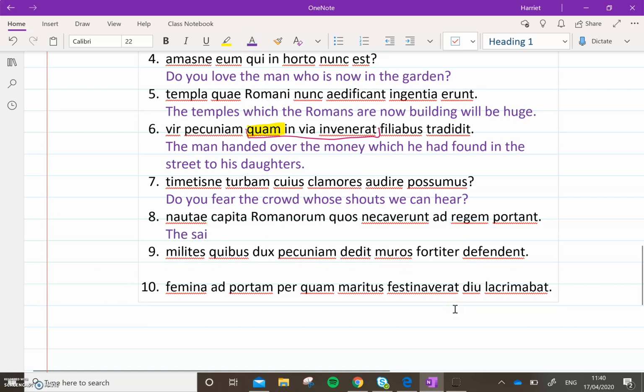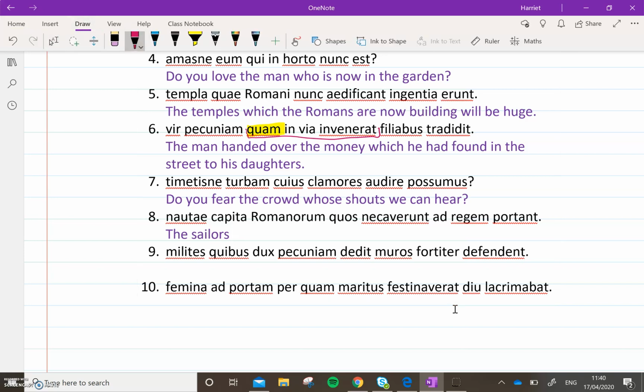Okay, the sailors. Now we've got another issue here because we've got capita, which is an accusative neuter plural noun. So we don't want to say the sailors' heads because that doesn't make any sense. The sailors are the nominative, the capita is the accusative. So they must be doing something to those heads. But remember, within this we've got a relative clause, so we don't want to use the necaverunt. We want to find another verb. The verb is at the very end, portant.